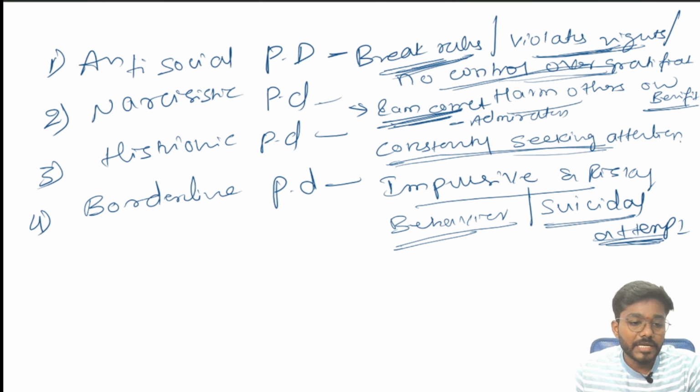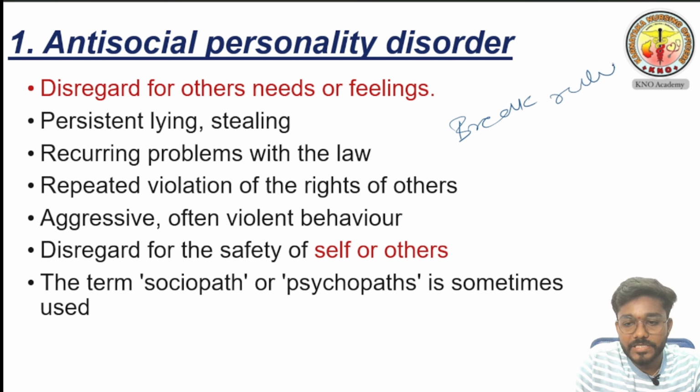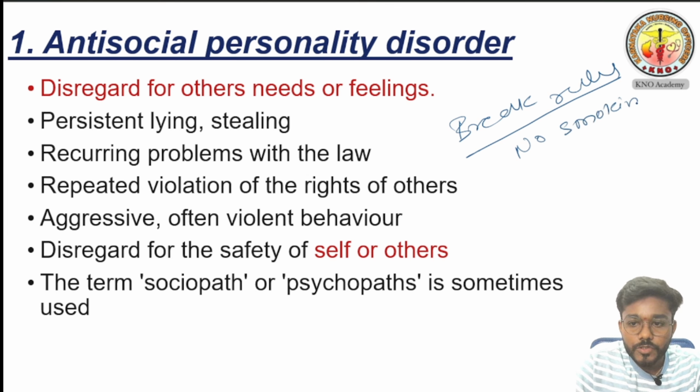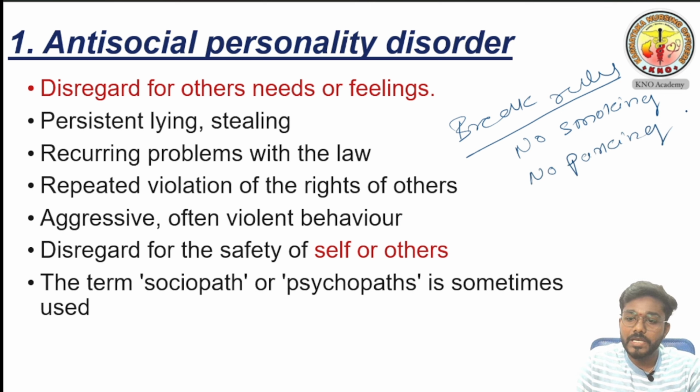So we'll discuss in detail about these personality disorders. First one, antisocial personality disorder. As I already told you, an antisocial personality disorder person always breaks rules in society. For example, if there is a no smoking board, this person will smoke there. If there is a no parking board, he will park his own vehicle in the same place.